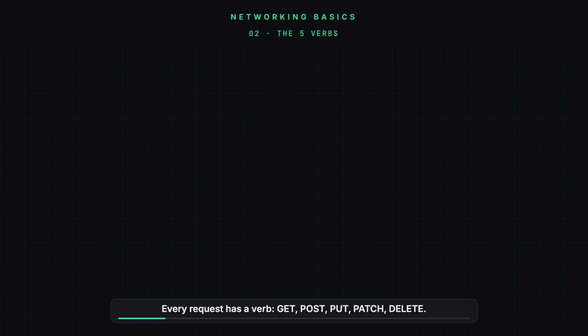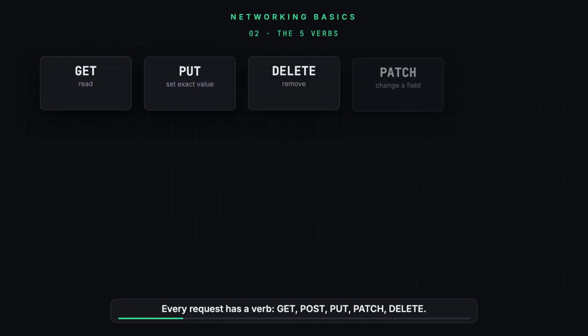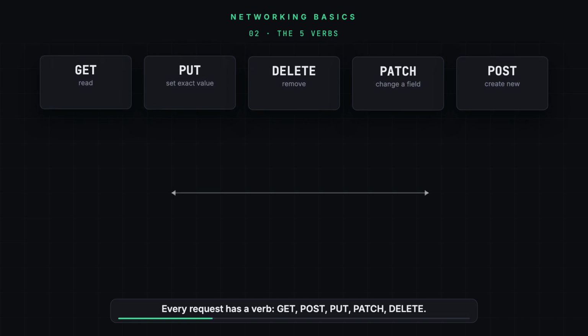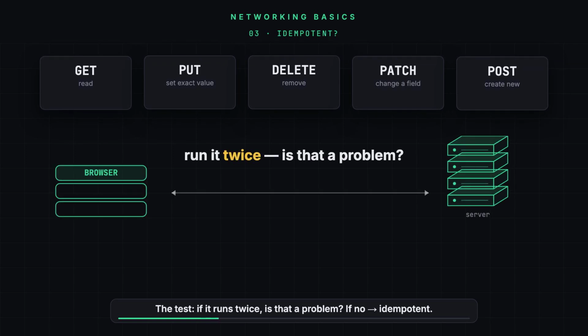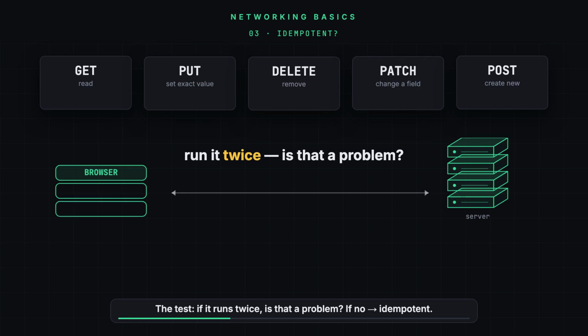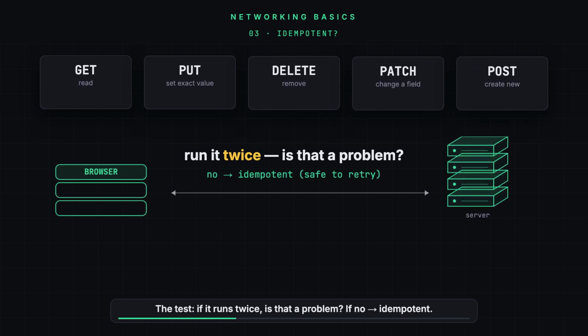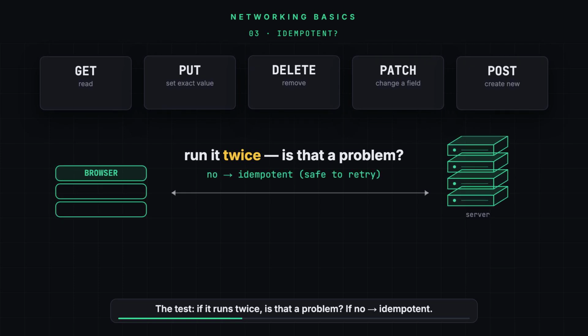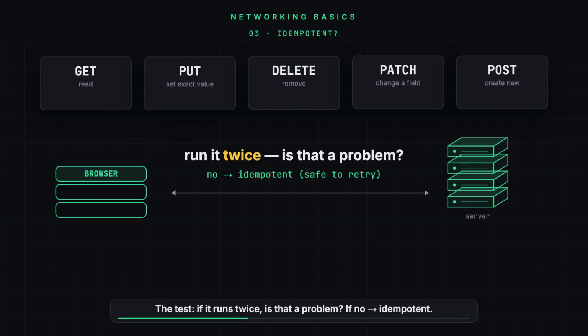Every request your app sends carries a verb, a method: get, post, put, patch, delete. Each one tells the server your intent. Read something, create it, replace it, tweak it, or remove it. Here's the only question that matters for safety. If the same request runs twice, is that a problem? When it isn't, same result whether it runs once or 10 times, we call the method idempotent.